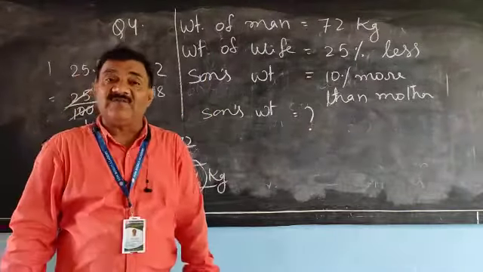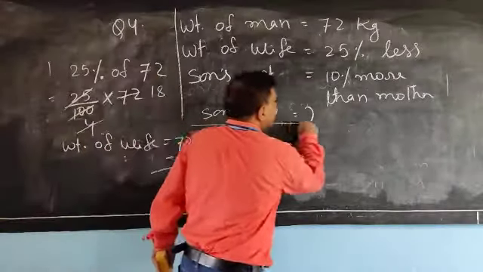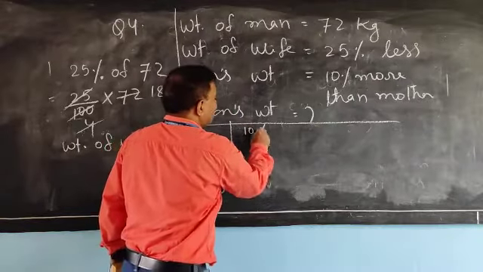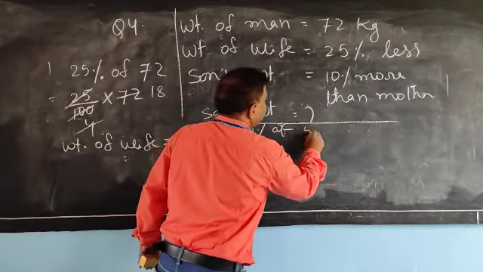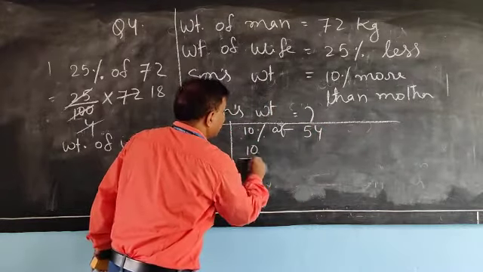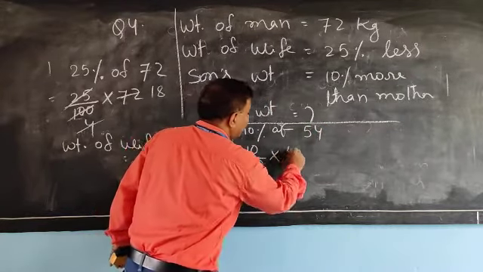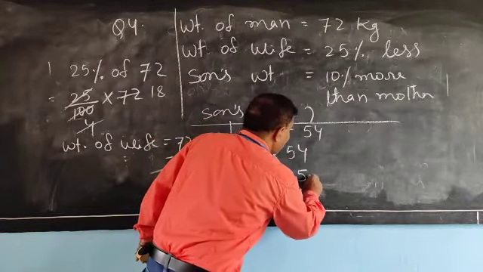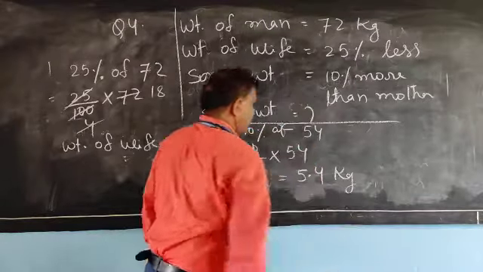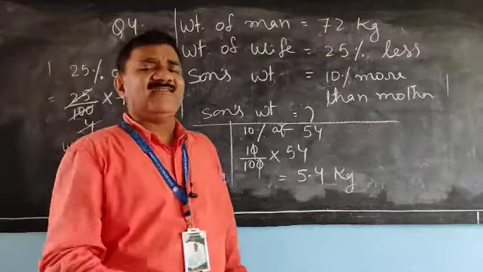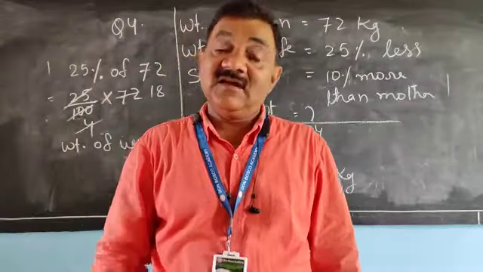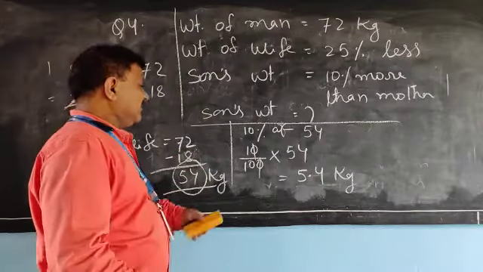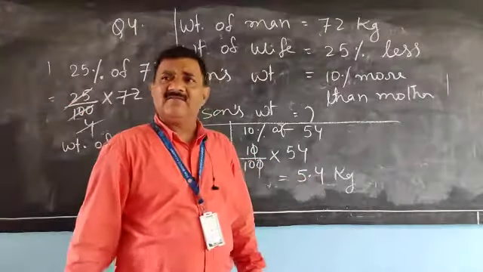Add 10% of 54. First let us find the 10% of 54. 10% of 54 is 10 by 100 into 54. 1 cancel, means 5.4 kg. 5.4 kg more than the mother. Then, dear children, what will be the weight of the son? Just add 5.4 kg.